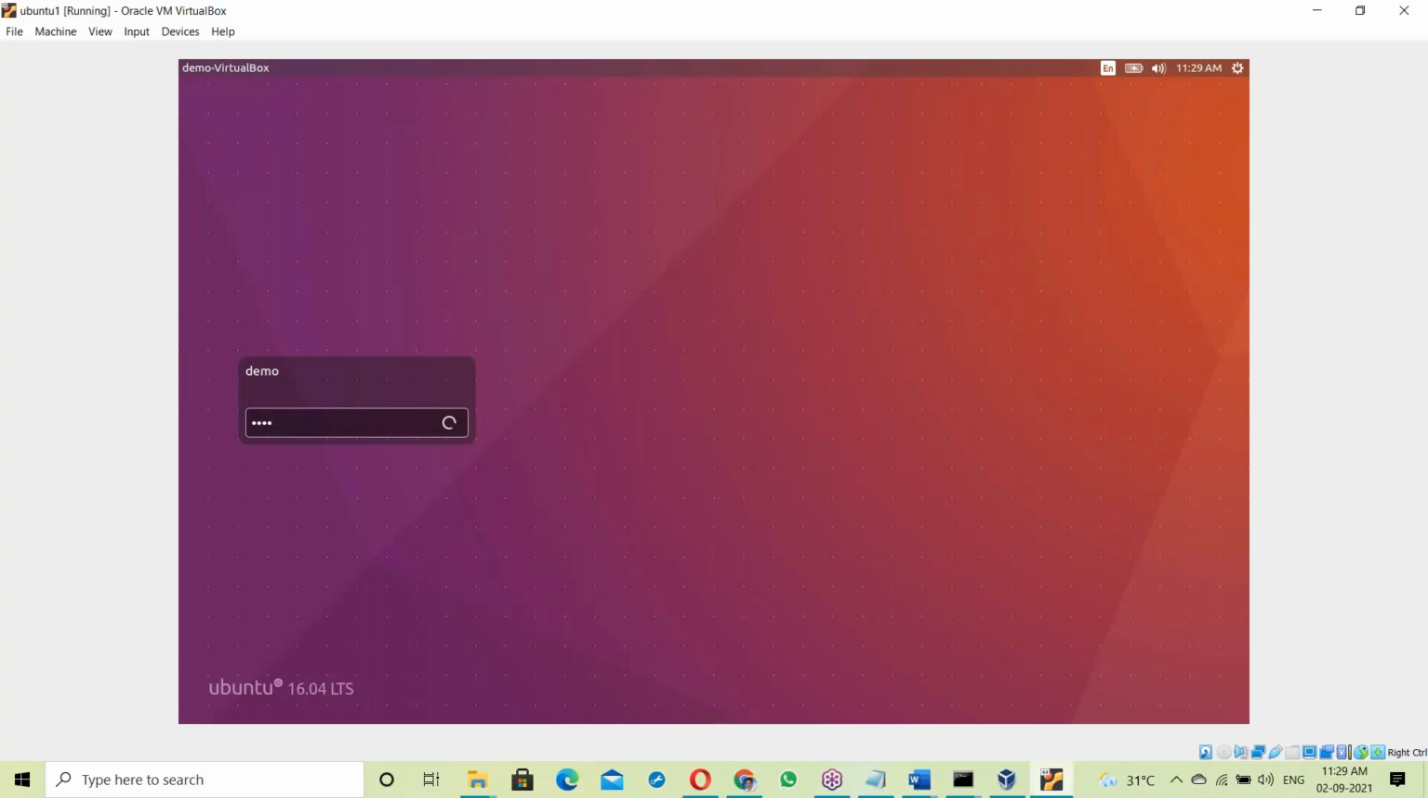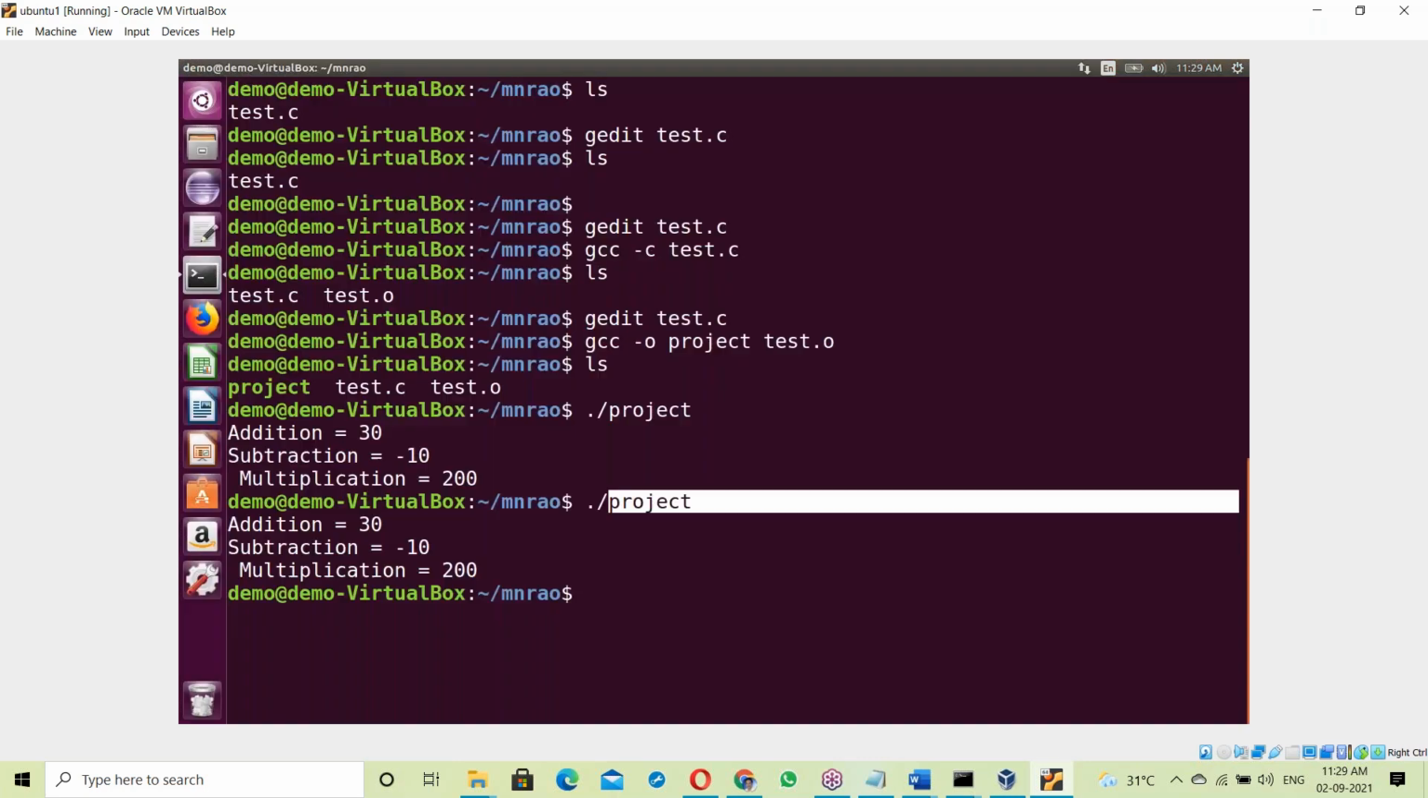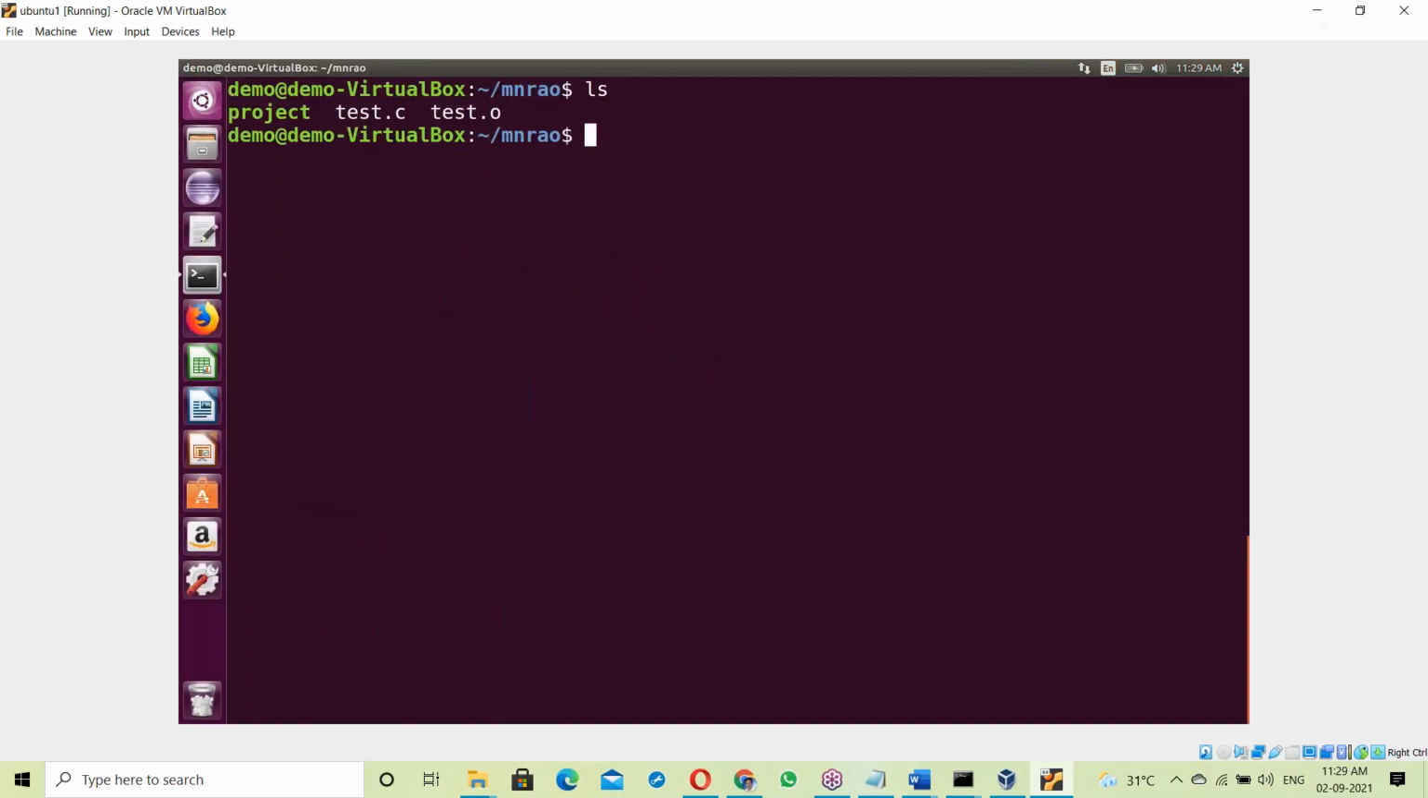Suppose this is Linux based. On this Linux base, C software is already installed. That's the reason I'm able to develop a C program. With C software installed in the system, a C program is developed, compiled, and generates one exe file. So dot slash project exe file. That exe file is executed. Dot slash means current working directory.